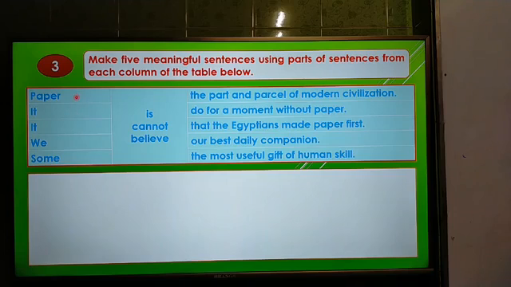The table is here: paper, eat, we, some. In the second row is cannot believe, and in the third stage the part and parcel of modern civilization, do for a moment without paper, that the Egyptians made paper first, our best daily companion, and the last one, the most useful gift of human skill.